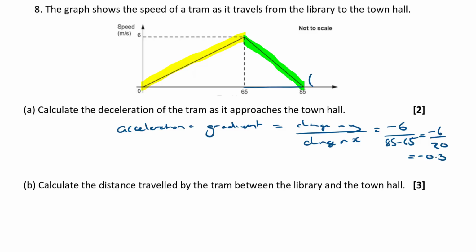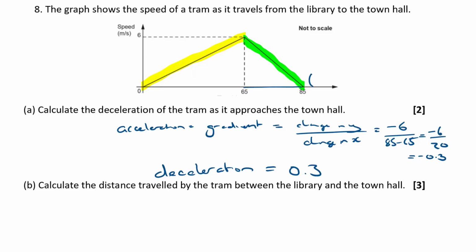So if the acceleration is -0.3, then the deceleration is just 0.3, isn't it? Okay, because deceleration is how quickly it's slowing down, whereas acceleration is how quickly it's speeding up. So a negative acceleration means a positive deceleration.